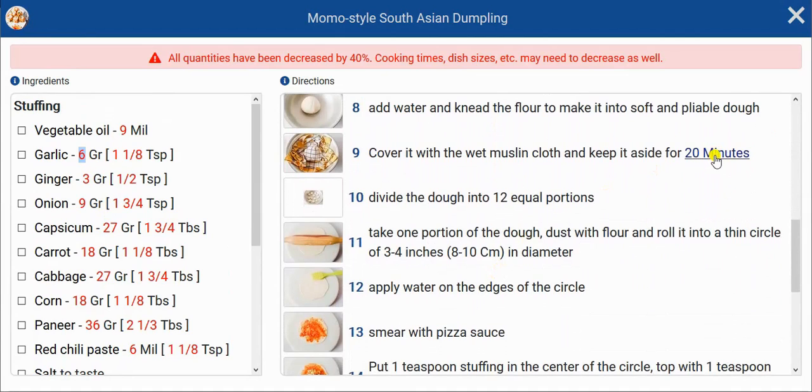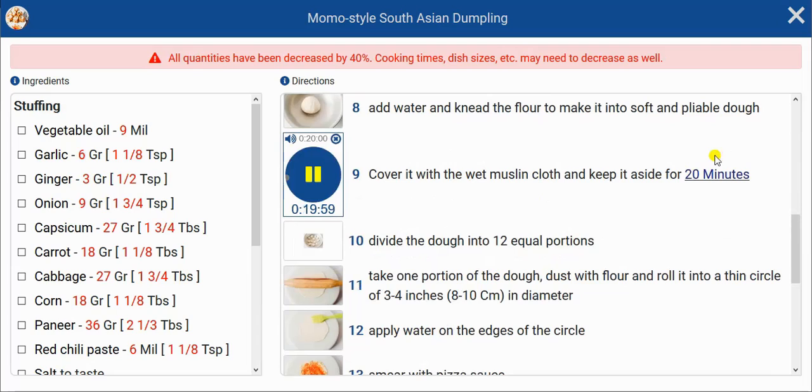This is a link. By clicking that link, we can start a timer here. Up the top of the timer is the time that it's supposed to run to, and down the bottom is the remaining time. You can pause the timer if you need to and restart it again, or you can delete it completely.